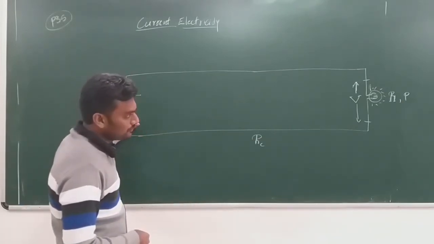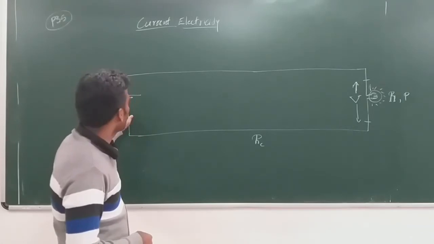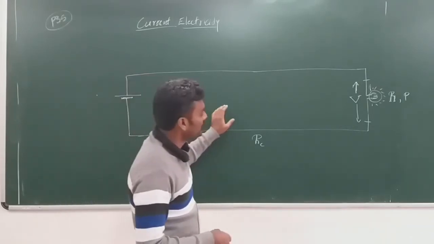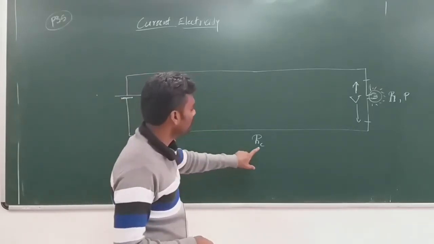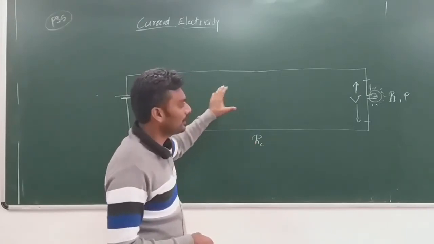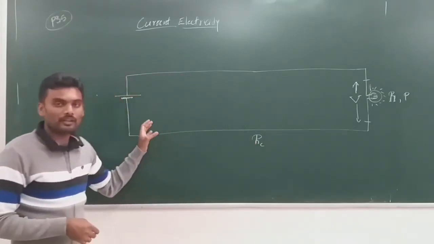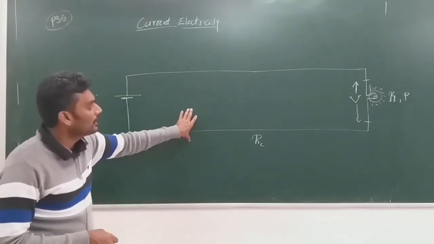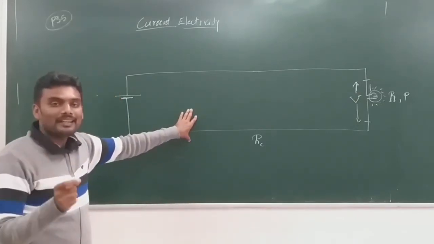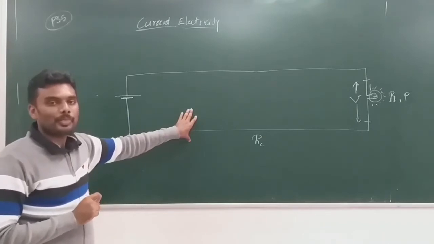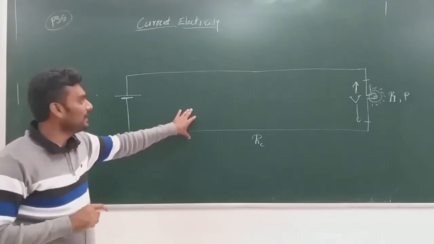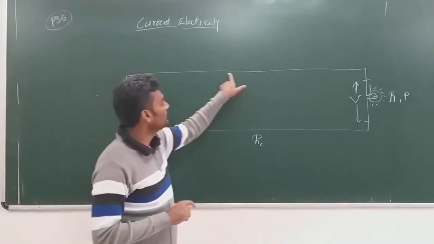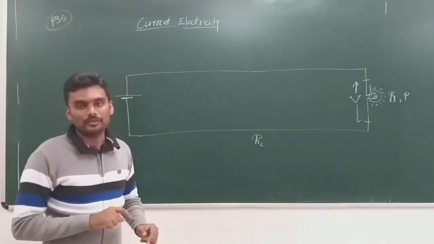Now you can see here I need to get the expression for the most efficient way of transmitting the power, which is spending less energy, or with very little heat dissipation through the wires of the transmission, isn't it?